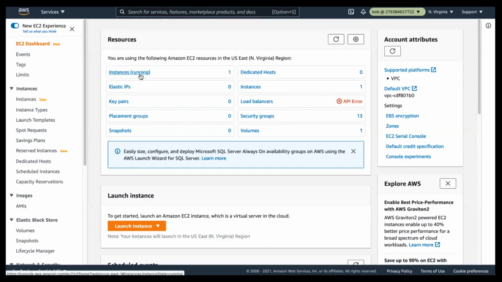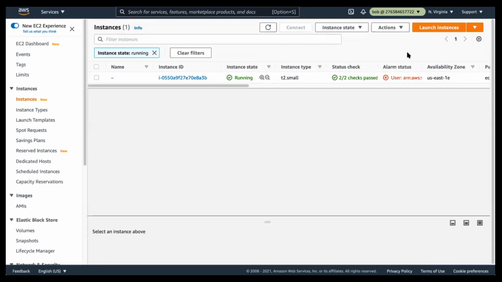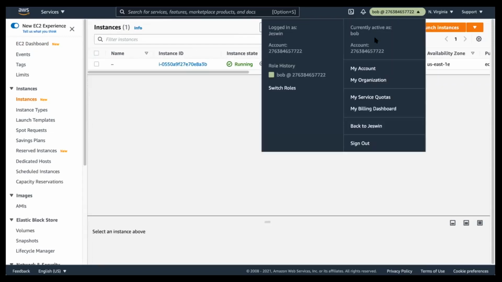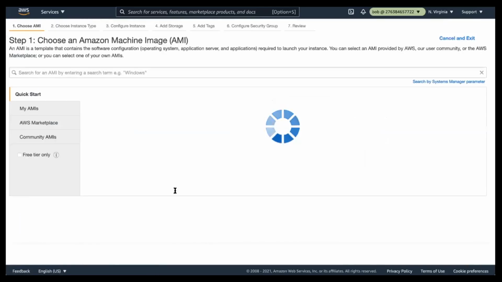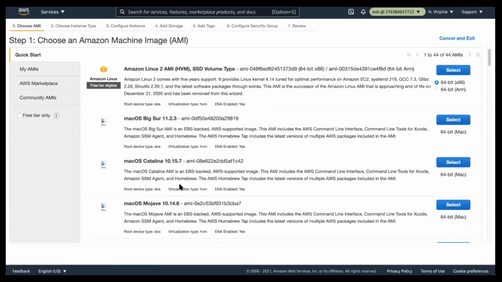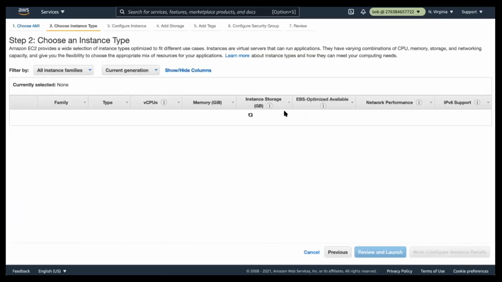So here, again, I think I have one instance running. Now user Bob has access to EC2 service, DynamoDB, as well as IAM service, right? So now let's try to create a very simple EC2 instance. Please note, this specific user has full access on the EC2 service. So what I'm going to do is select Amazon Linux 2 AMI.